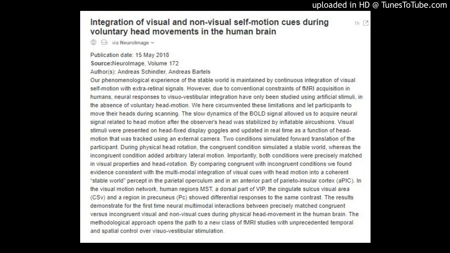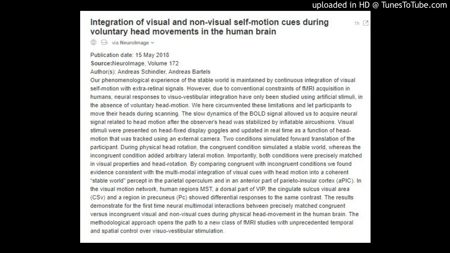By comparing congruent with incongruent conditions, we found evidence consistent with the multi-modal integration of visual cues with head motion into a coherent stable world percept in the parietal operculum and in an anterior part of parieto-insular cortex, OPEC. In the visual motion network, human regions MST, a dorsal part of VIP, the cingulate sulcus visual area, CSV, and a region in precuneus, PC, showed differential responses to the same contrast.